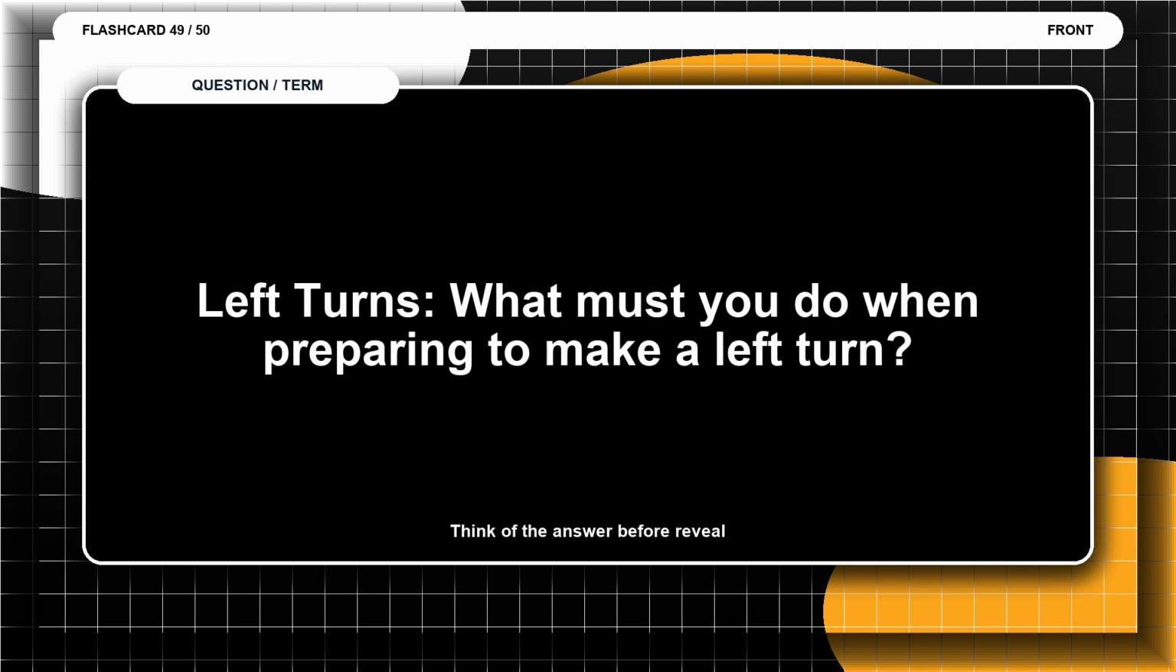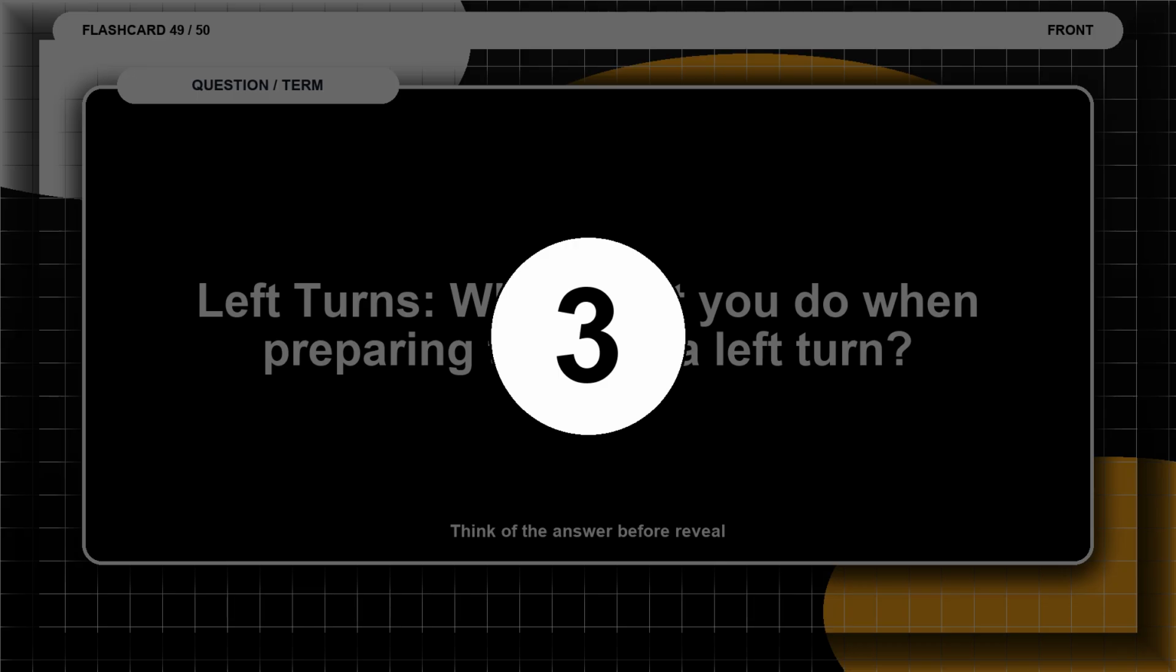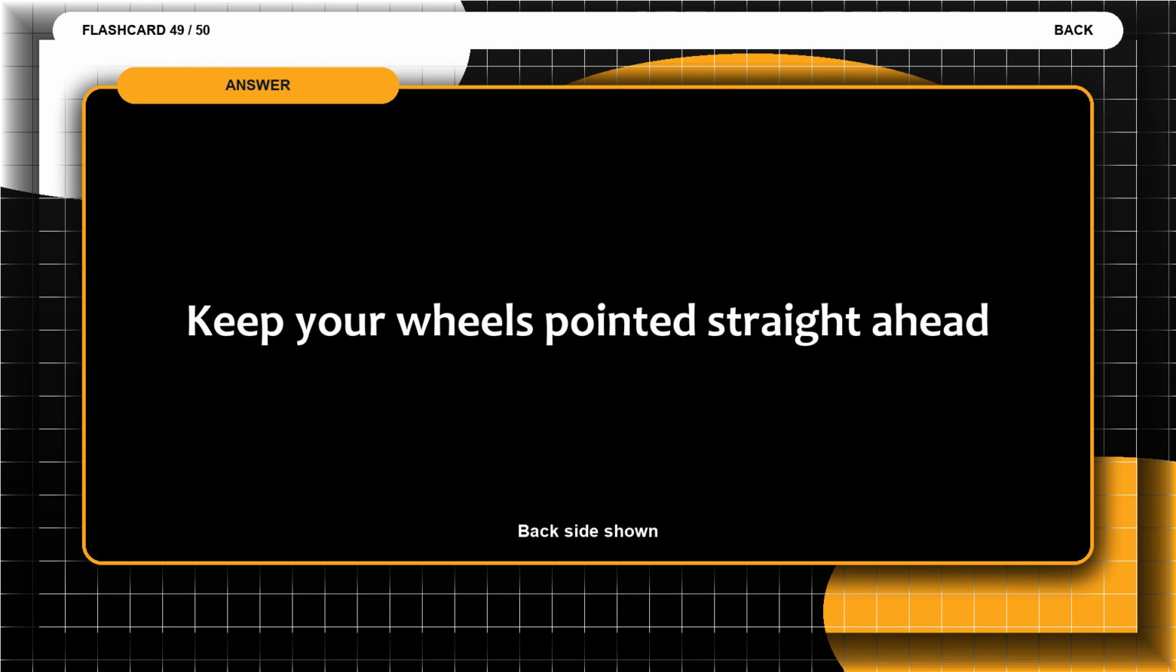Flashcard 49. Left turns. What must you do when preparing to make a left turn? Think of the answer before the reveal. The answer is, keep your wheels pointed straight ahead.